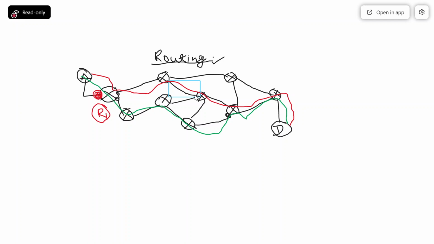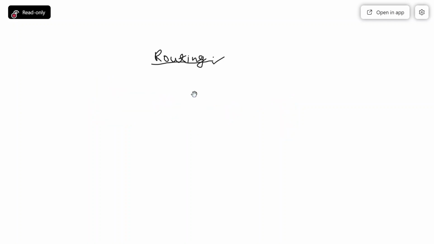Now there are various schemes to select a path from source to destination. First of all, I will depict the different parts of the router.